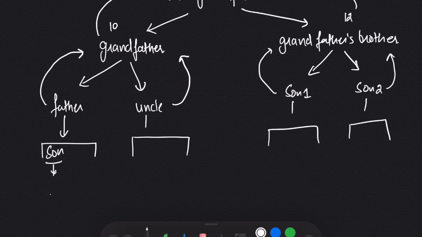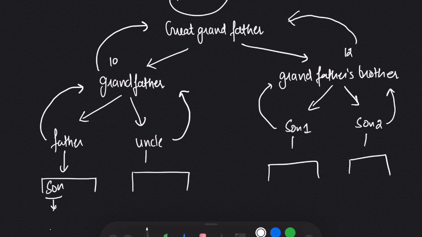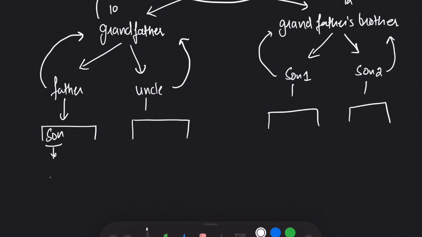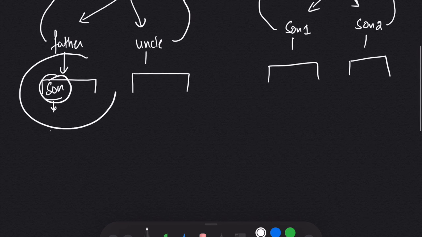You might have noticed one thing, that when we run the same concept from great grandfather, the great grandfather asks his son, then his son asks his son, and the same goes on. Then your father calculates his family members, but your father does not ask his son. Why? Because here the son does not have any child. So this will work as a base case.